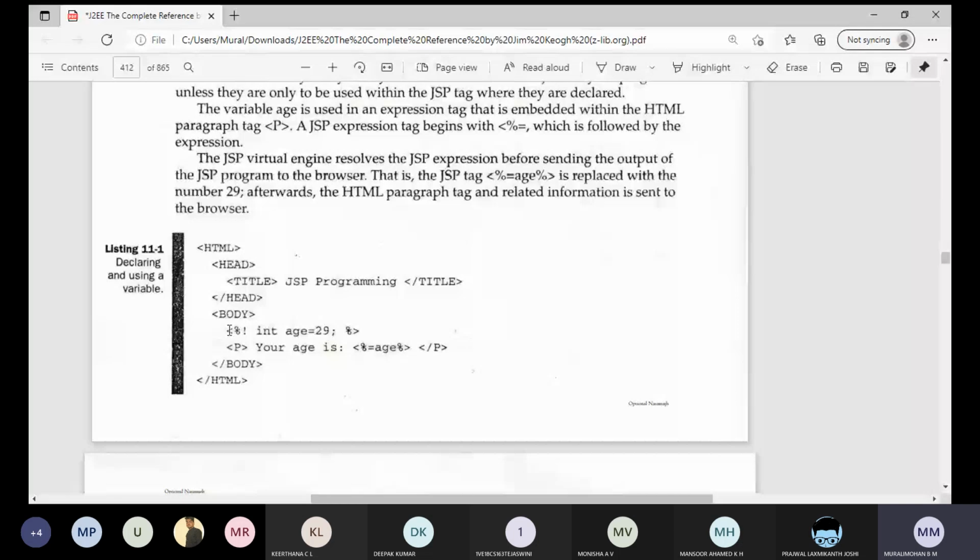So that is what you can just observe here. You can just observe where we are doing the declaration in this particular line. You just see the declaration tag is used: int age = 29.